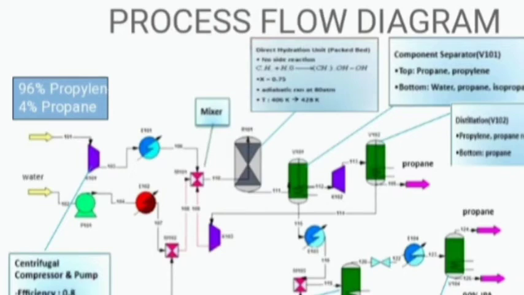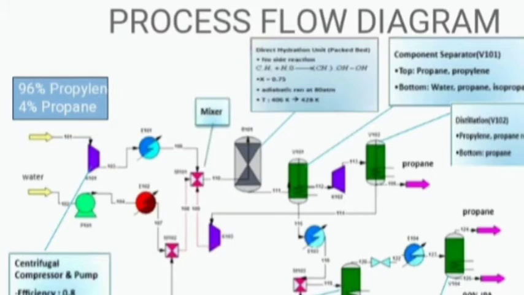Now, coming to our process flow diagram. If you can see the yellow colored line, where 96% propylene and 4% propane is given, it is the feed. The line is 101. Then there is a compressor. These gases are compressed and sent to the cooler. That cooler is E101, where the temperature comes down, and it sends the process to the mixer.